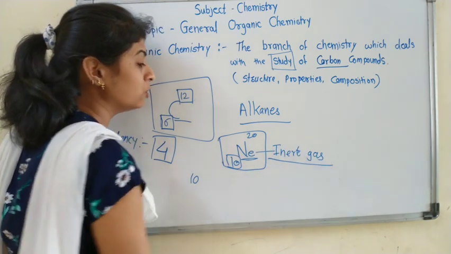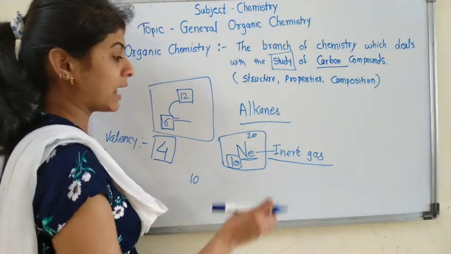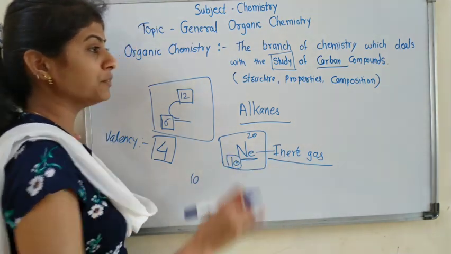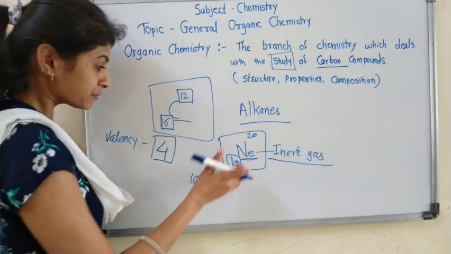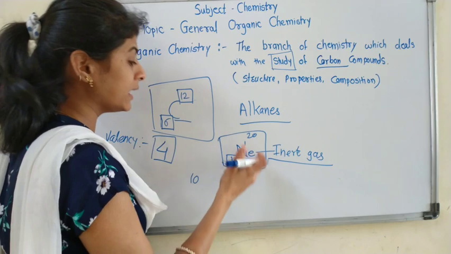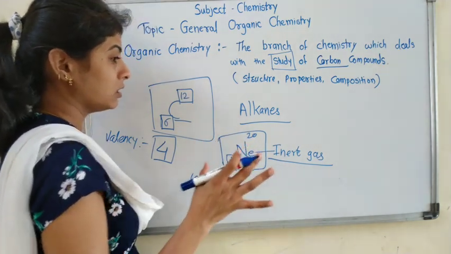And as we know, inert gases are stable, they are inert in nature, meaning they cannot form bonds with other molecules, atoms or elements.